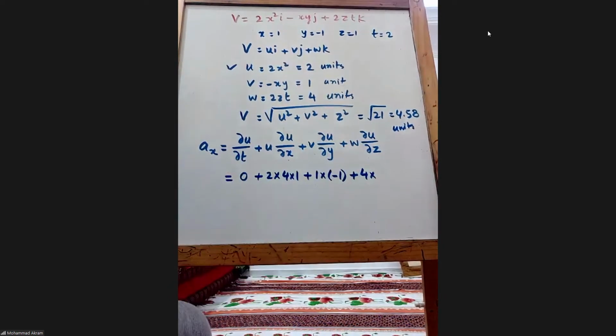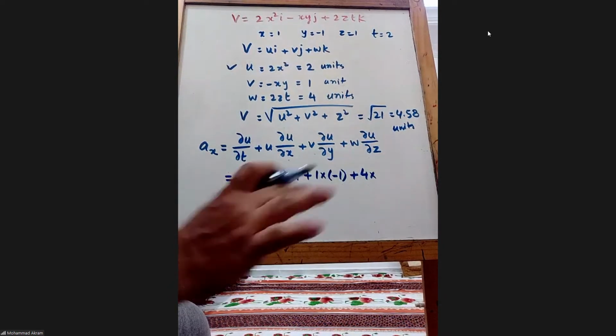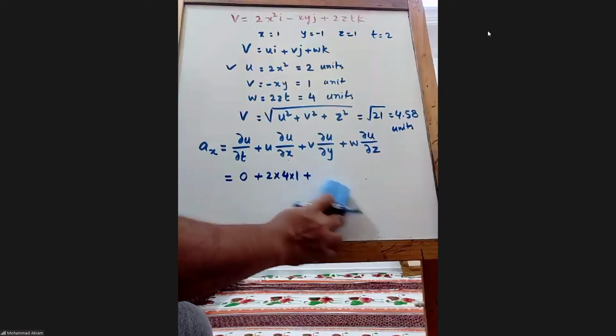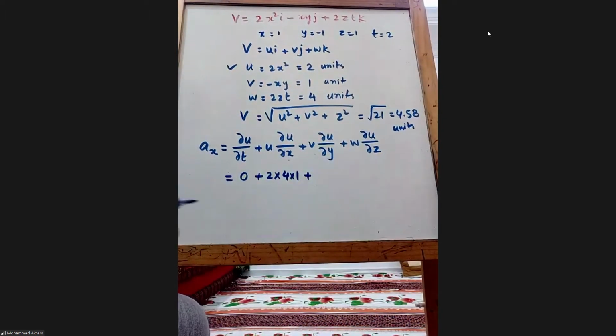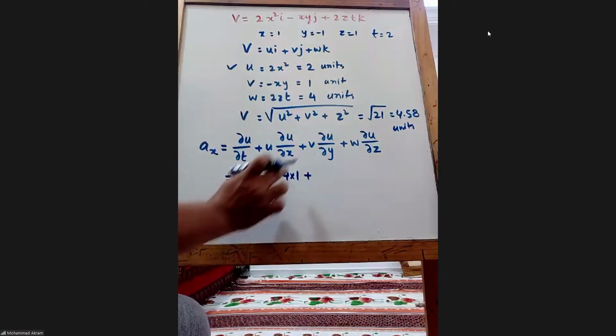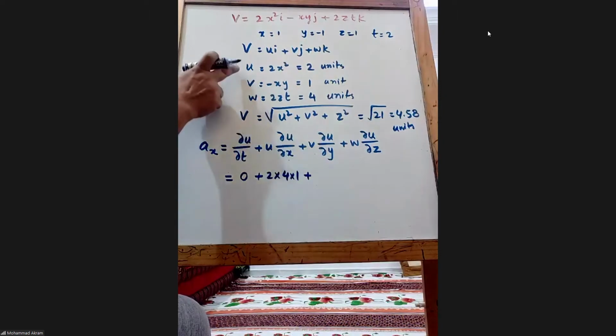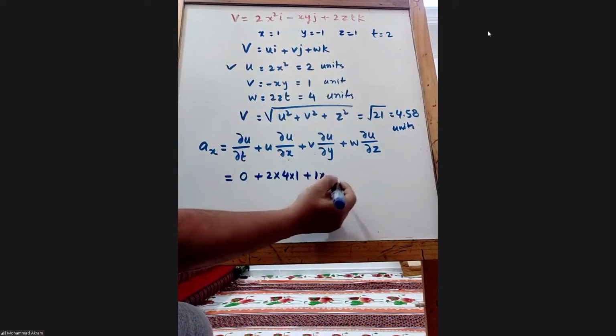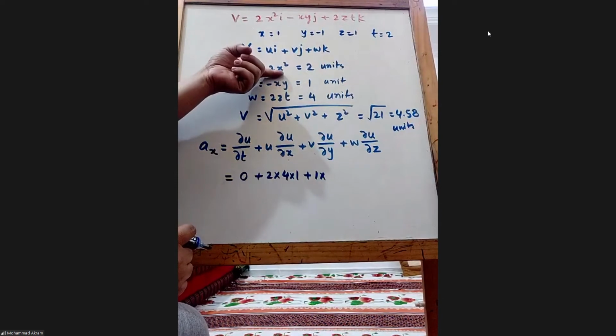into ∂u/∂t, 0. There is no t. ∂u/∂x is 4x. This is correct. Now it is ∂u/∂y. There is no y here. We need to focus only on u. So v is 1, but in u there is no y, so it is independent of y.